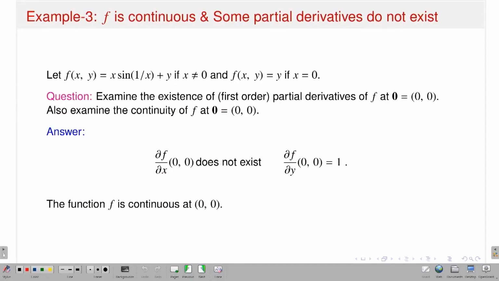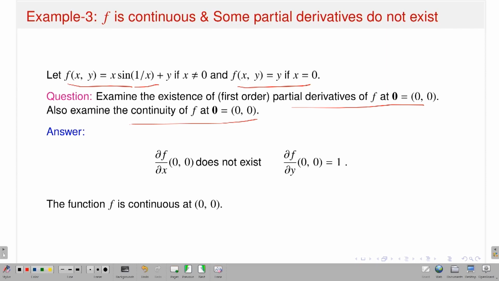Look at another example. Suppose this is a function f of (x, y) equal to x sine 1 by x plus y if x is non-zero, and f of (x, y) equal to y if x is 0. Again, this is a function from R² to R. Now I am making questions. Examine the existence of first order partial derivatives at (0, 0) and examine the continuity. By looking at the function, it is a continuous function. So I am giving a hint, you can calculate it.